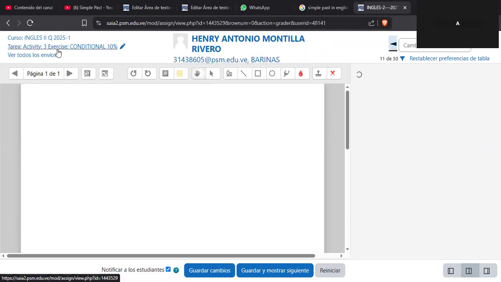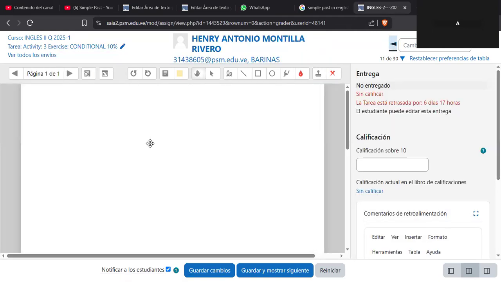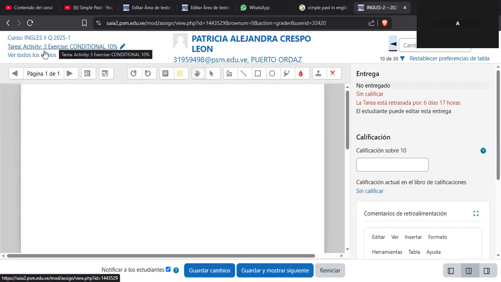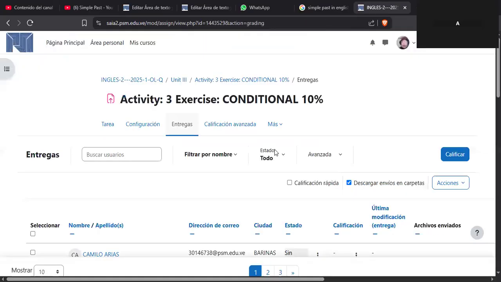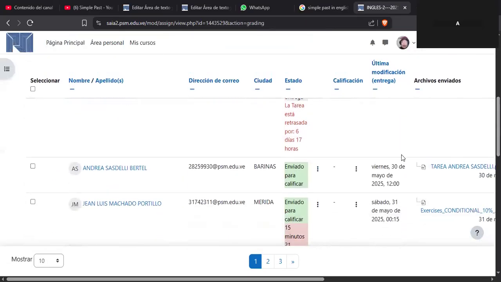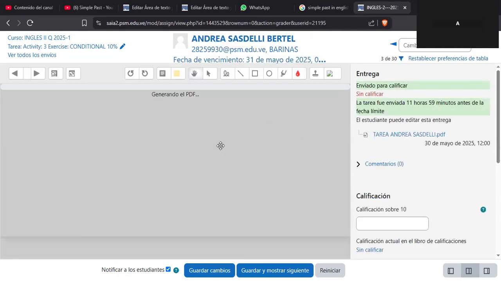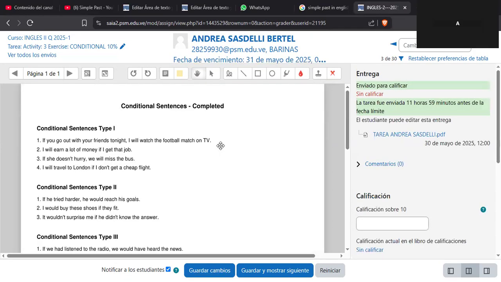The work has to be as this. Has to be here. Let me go again. Here is a work. Andres, this is what I want, that I can see in the room, so I can correct it in the room.